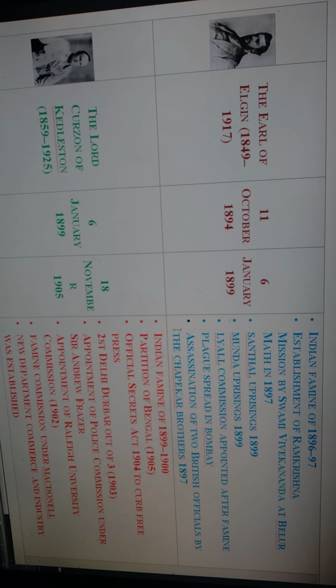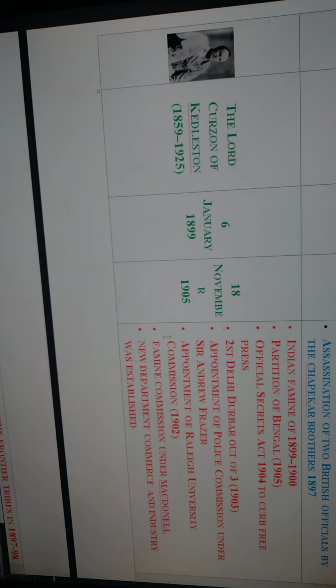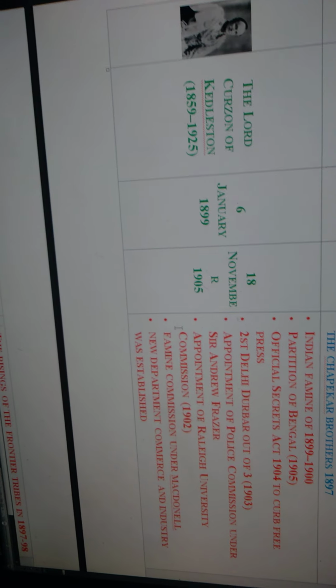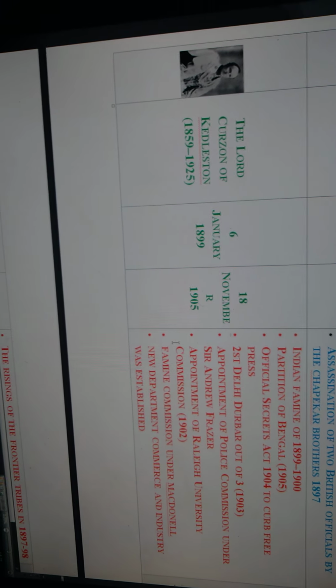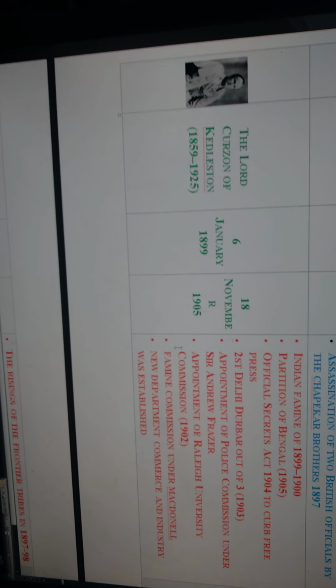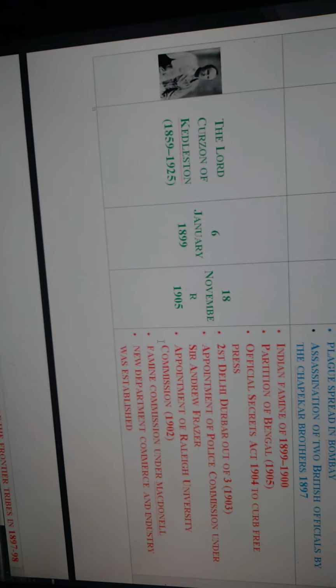See the next Viceroy of India, Lord Curzon of Kedleston. He was the Viceroy of India from 6th January 1899 to 18th November 1905.